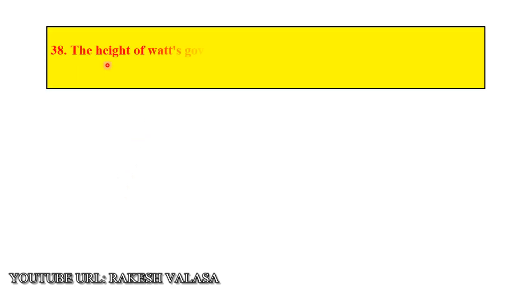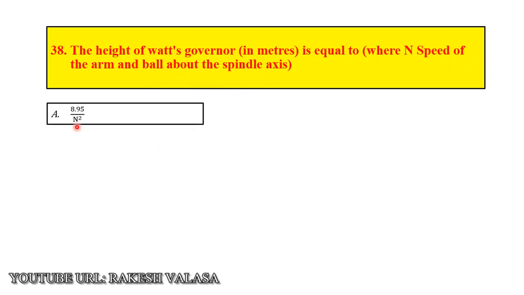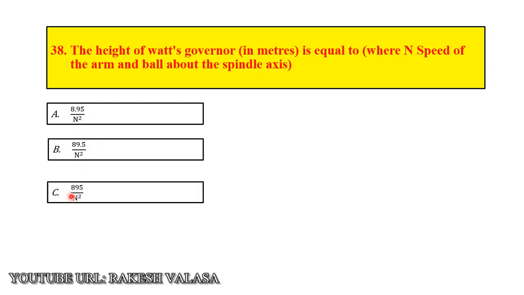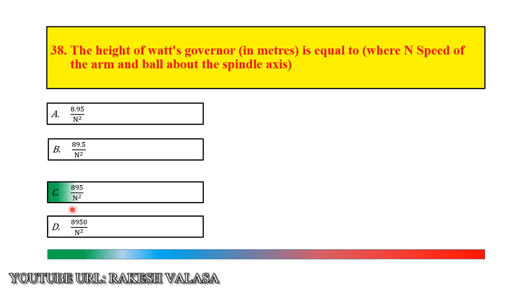Question number 38. The height of a Watt governor in meters is equal to, where N is the speed of the arm and ball about the spindle axis. Option A 8.95 by N square, option B 89.5 by N square, option C 895 by N square, option D 8950 by N square. The correct answer is option C, 895 by N square.